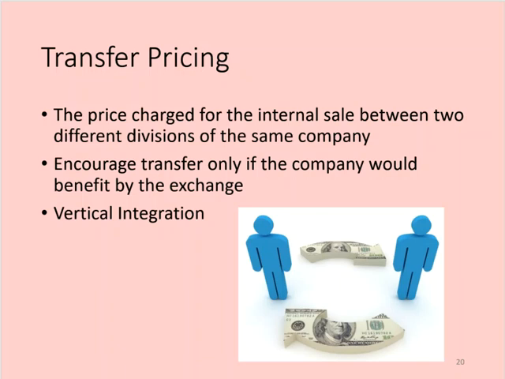The transfer price becomes the sales revenue for the selling division and the cost for the buying division. Therefore, the operating income, ROI, sales margin, and residual income of each division will be affected by the transfer pricing that's used. Setting a fair transfer price is often difficult because each division will want to maximize their own profits. So the selling division will want the price to be as high as possible, while the buying division will want the price to be as low as possible.